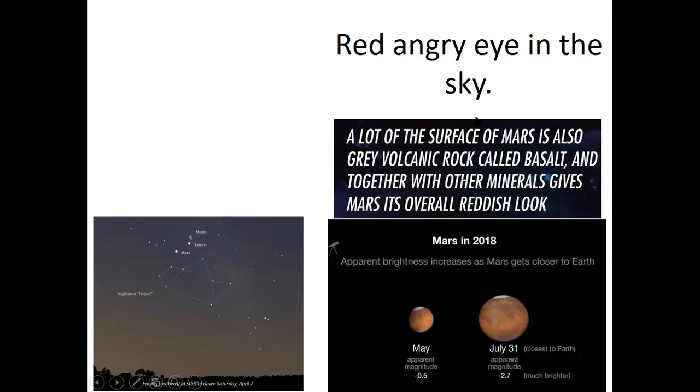A lot of the surface of Mars is also gray volcanic rock called basalt, and together with other minerals gives Mars its overall reddish look. So as I mentioned earlier, it does have mainly the redness coming from that finely grained iron dust. Also, it does have basalt. So together, it's making that reddish look.